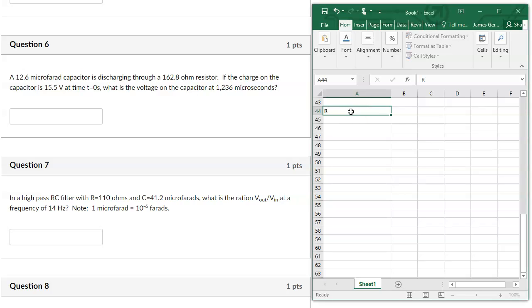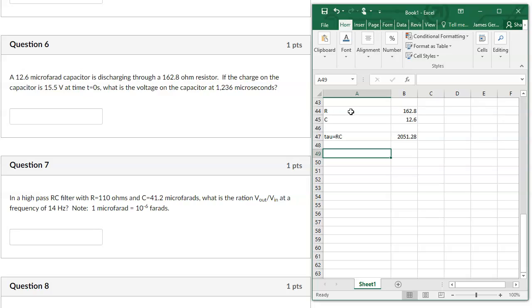In problem 6, we again have an RC circuit, but this time it's discharging. And so we've got an initial charge, our initial voltage it starts off at. All right, so we've got our 162.8 ohms. We've got our 12.6 microfarads. And so in terms of microseconds, the RC time constant is 2051 microseconds.